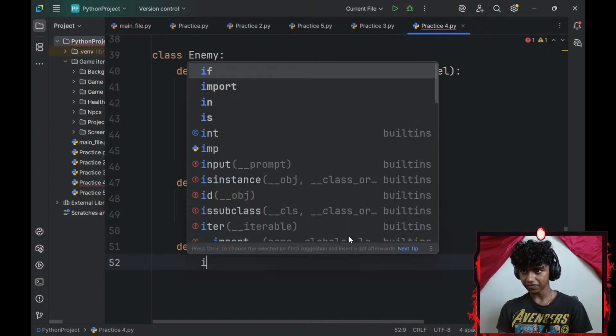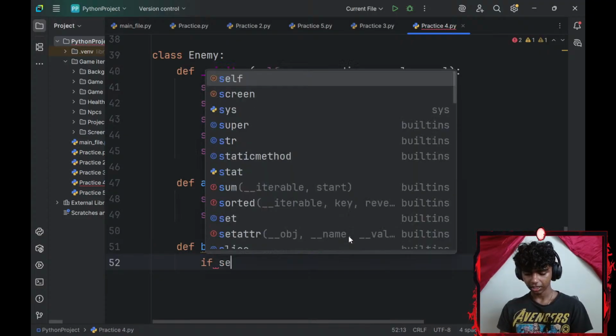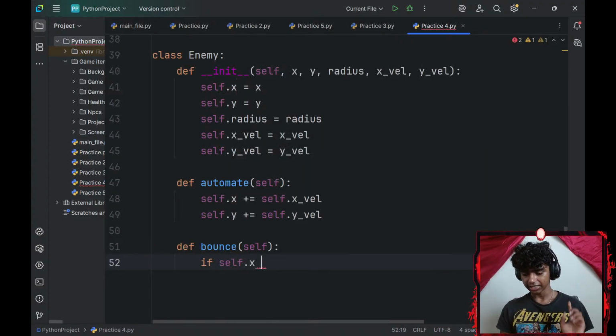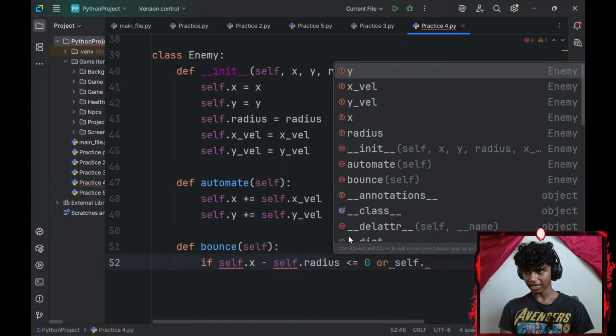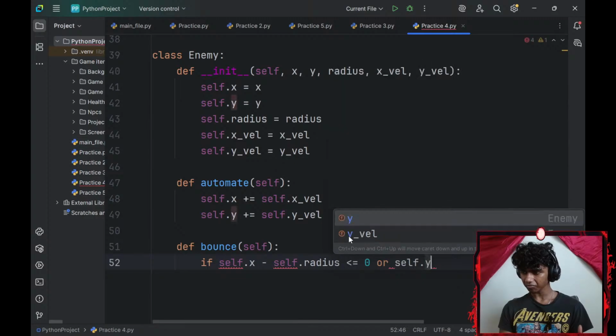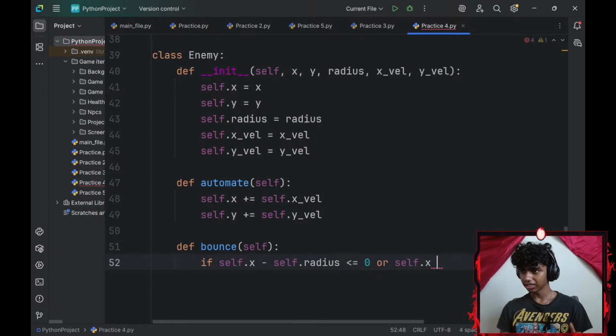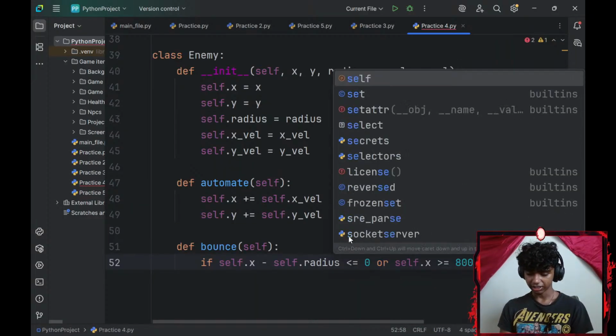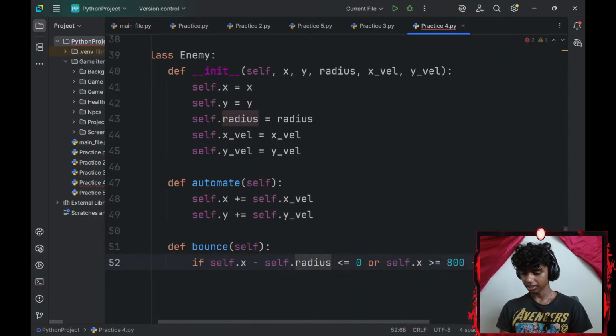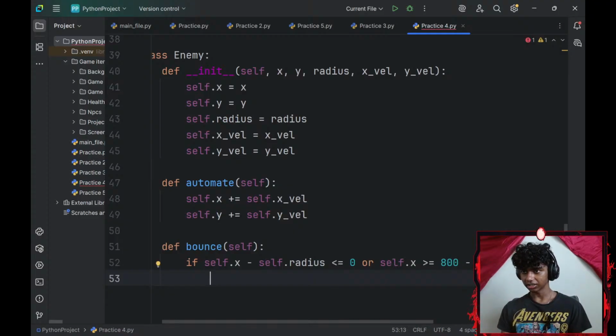So I'll add an if statement. If my self.x-axis minus my self.radius is less than or equal to 0, or my self.y-axis, actually x-axis, is greater than or equal to 800 minus my self.radius, I will do something. Let's see.